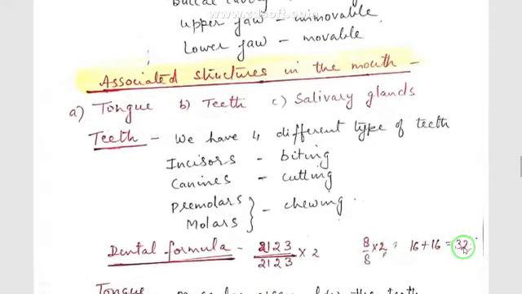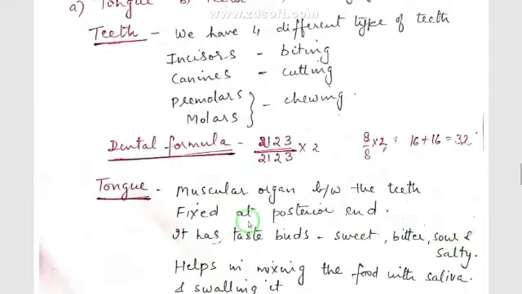Now between the teeth there is a muscular and soft organ which is called tongue. The tongue is fixed at the posterior end and it is free at the anterior end. So what is the function of tongue? First of all, it gives us the taste of the food. It has taste buds over the surface. 4 types of taste buds it has: sweet, bitter, sour and salty.